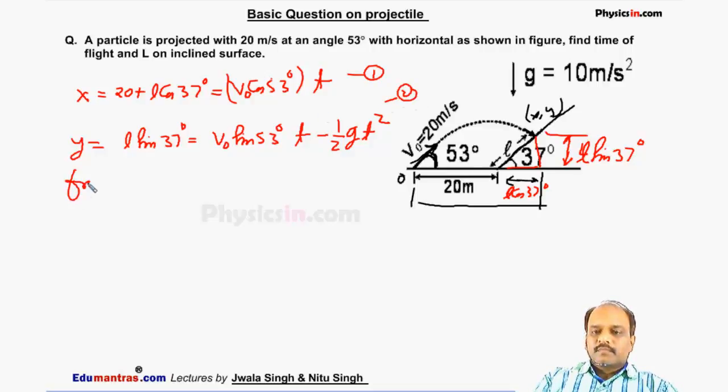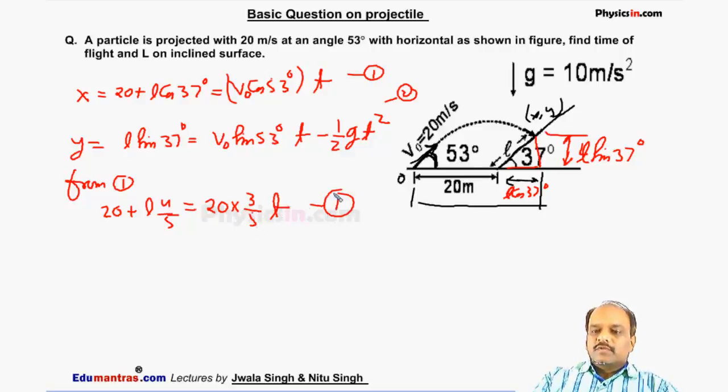From the first, we can say 20 plus L cos 37, which is 4 by 5, is equal to the speed V naught 20, cos 53 which is 3 by 5, into t.